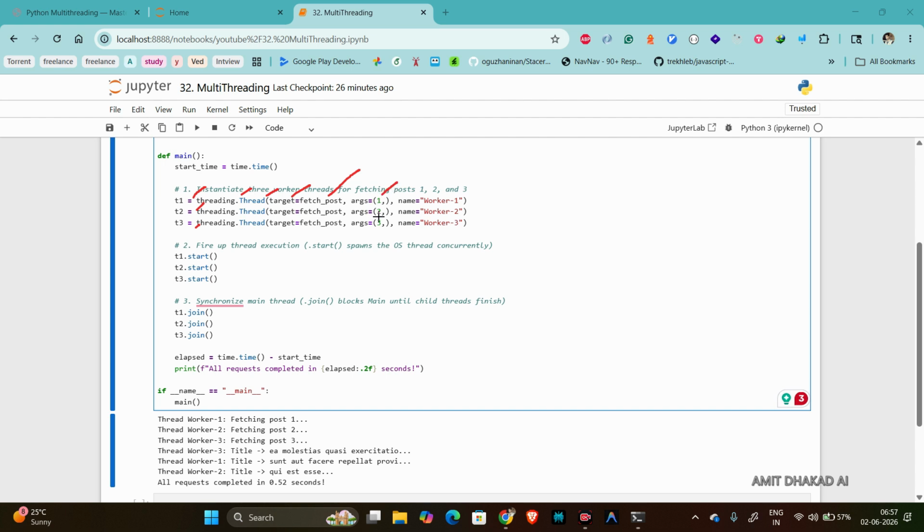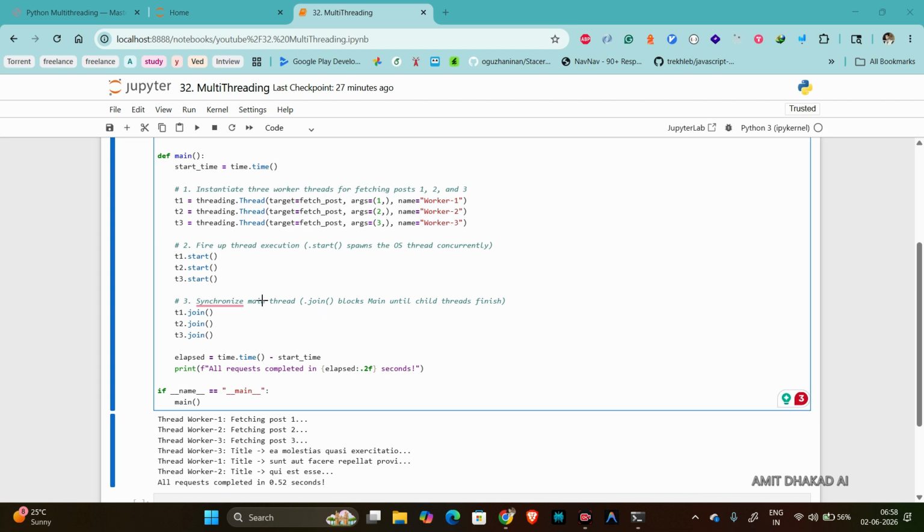Args is what argument you need to pass to the function that you are calling, like for the target, what argument you need to pass. So that is what we are passing, and we are using a comma at the end because this is a tuple. Okay, and we are giving the name like worker one. So this is just creating the thread, it's not starting. Similarly, we created three threads for posts 1, 2, 3. So this is how we can create threads.